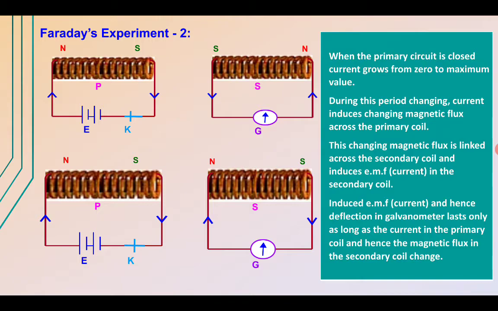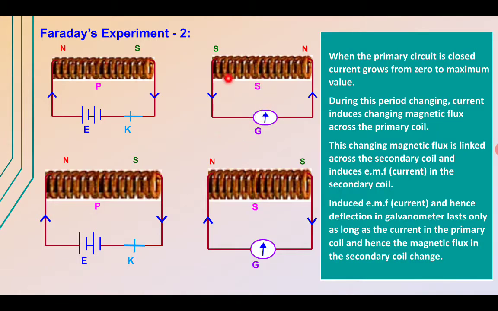Similarly, we have the other case also. In this case, if we change the polarity, again we observe that current is induced in the secondary coil, but the direction is changed. So we conclude that when the primary coil circuit is closed, current grows from 0 to the maximum value, and during this period the current induces some flux in the primary coil.